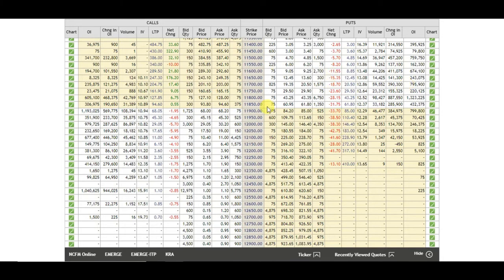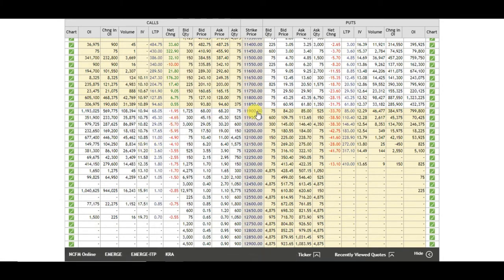After studying these three strike prices, we can clearly see that 11,800 is going to be a very crucial support for the Nifty for tomorrow. The reason being, we can see the highest cumulative open interest is still at strike price 11,800, and if Nifty tries to go further down, then 11,700 is going to be a very strong support. Now let's go to the call side and try to find out resistance for tomorrow.